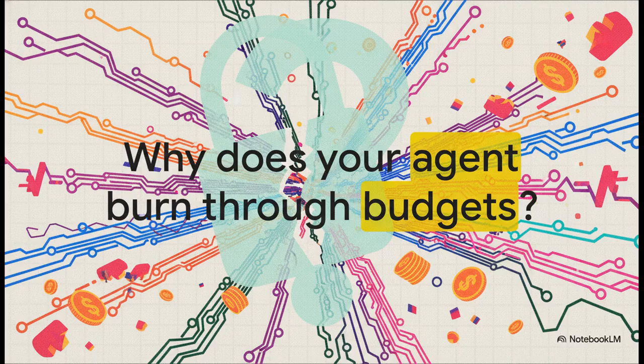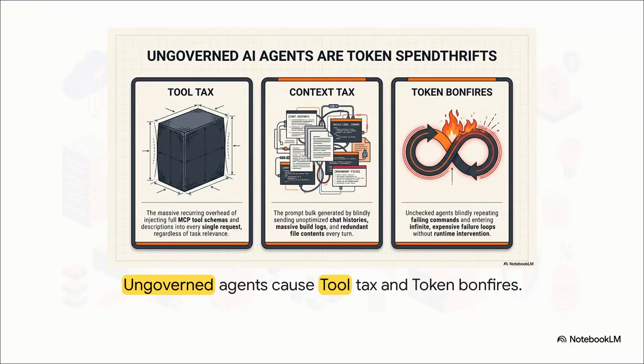And it's not a pricing issue, right? It's actually a fundamental architectural failure in state management. And honestly, there are three major culprits behind those bloated bills. First up is the tool tax. This is that massive recurring overhead where you're injecting full tool schemas into every single request, even when they're not needed at all. Second is the context tax.